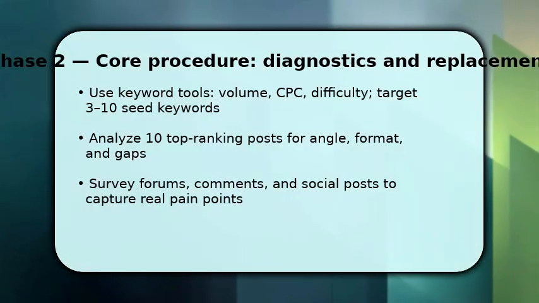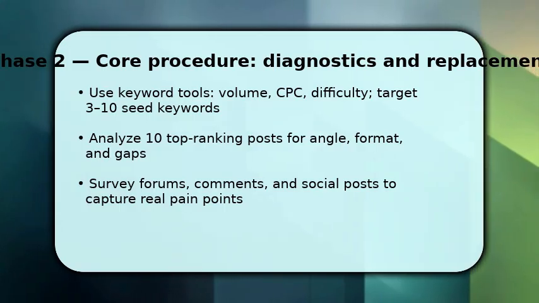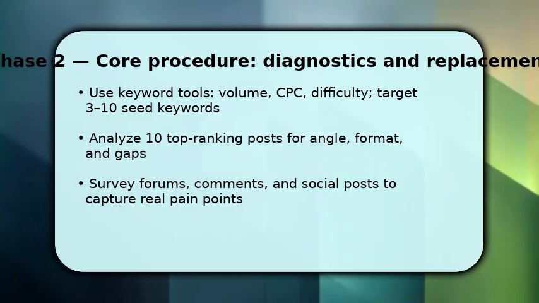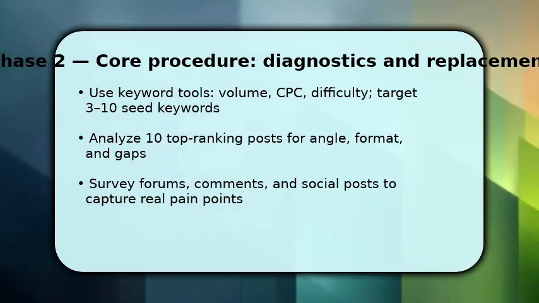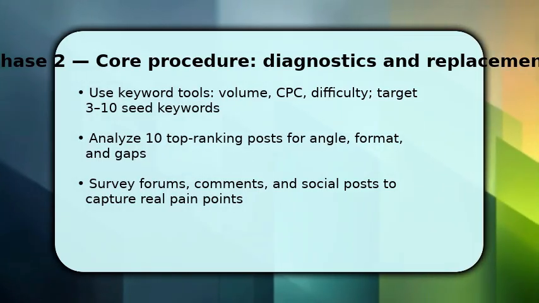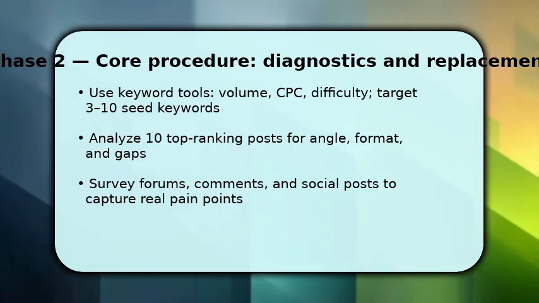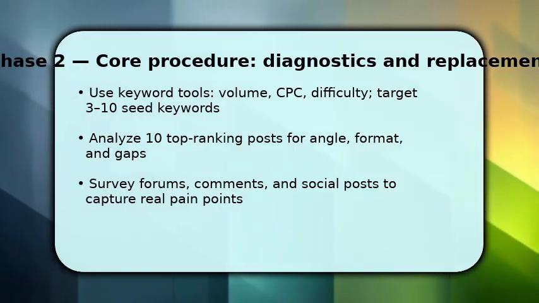Now dive deep. Use keyword tools to pull volume, CPC, and difficulty for 3 to 10 seed keywords. This tells you where traffic and value lie. Next, analyze the top 10 posts for angle, content length, and missed subtopics. Identify gaps you can own.